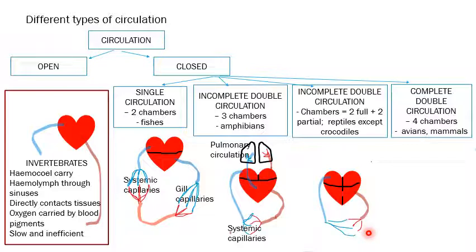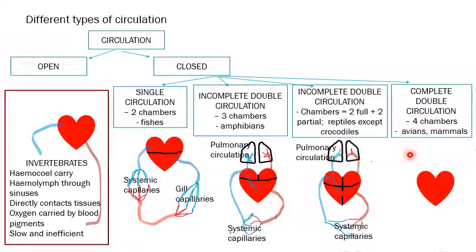So again here the larger arteries arise, the branches form capillaries to supply the tissues, the systemic capillaries, and then they join and form the venules, forming larger veins draining into the right atrium. From the right ventricle again an artery will arise that will enter the lungs, get oxygenated and drain into the left atrium. Again this is a pulmonary circulation. So 2 loops are formed, and hence this is double circulation. It is incomplete because the ventricles are not divided completely.